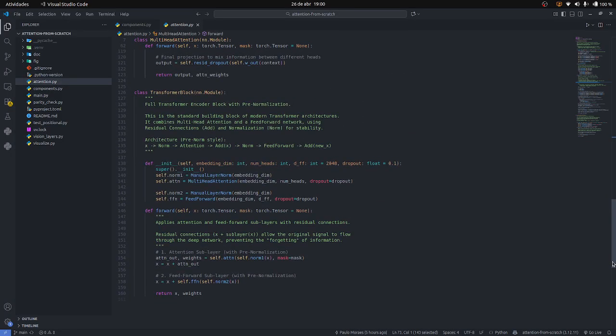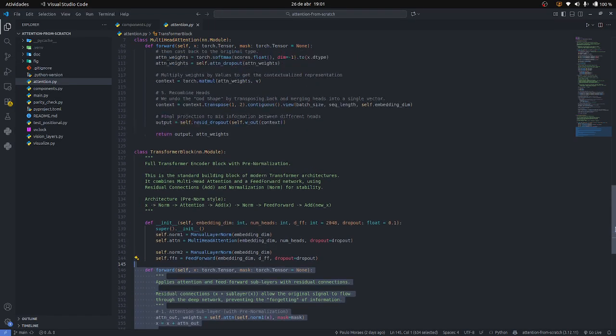Then we have the transformer blocks. This is a full transformer encoder block with pre-normalization. This is the standard building block of modern transformer architectures. It combines multi-head attention and a feed-forward network using residual connections and normalization for stability. We have a normalization, attention, add, norm, feed-forward, and add, as you can see in the forward process.